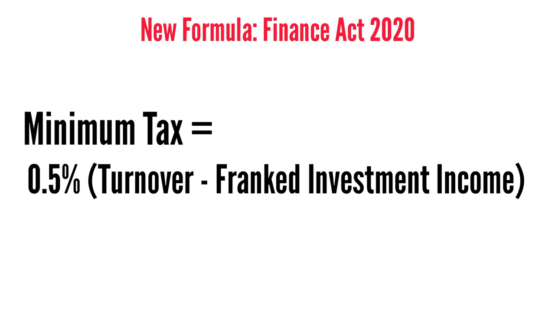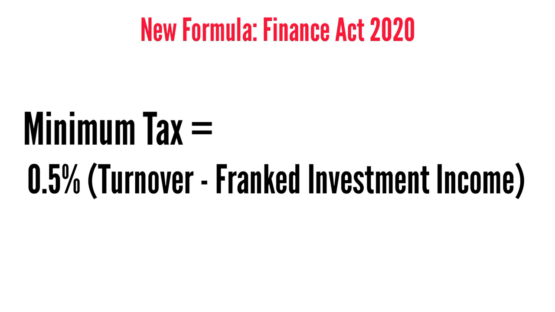So if this XYZ Limited probably bought shares in MTN, at the end of the year they will receive dividend, they will receive income for investing in MTN. That income is not part of their normal course of activities. You must less it from the turnover. That's the concept. And for you to less that income, it must have been taxed. Dividend must have been taxed. Tax must have been withheld from it.